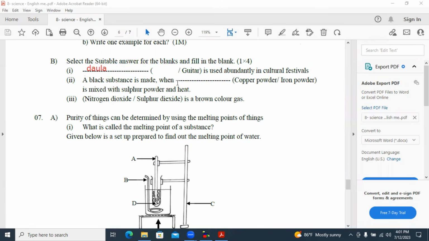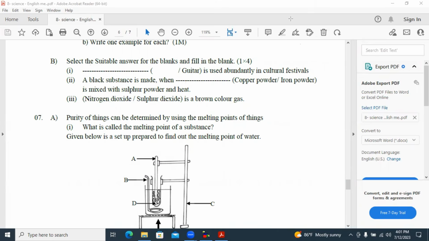A black substance is made when iron powder is mixed with sulfur powder and heated. Iron powder is the answer here. Is a brown color gas? Answer is nitrogen dioxide.